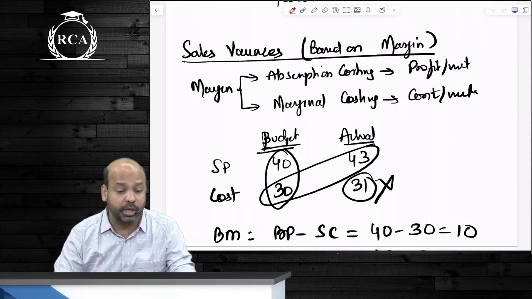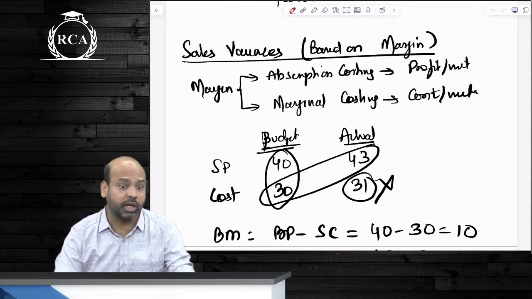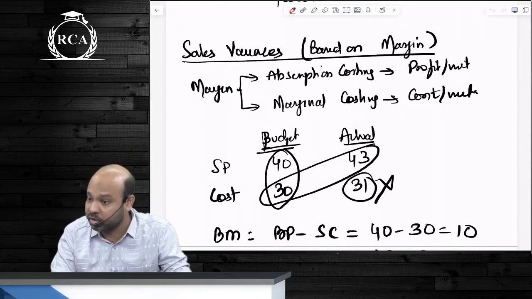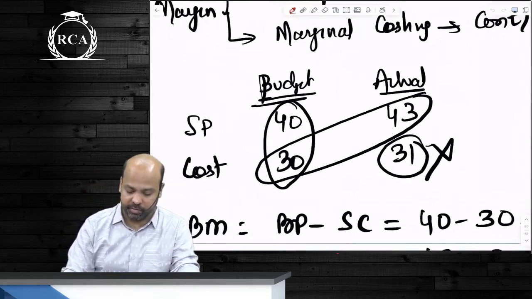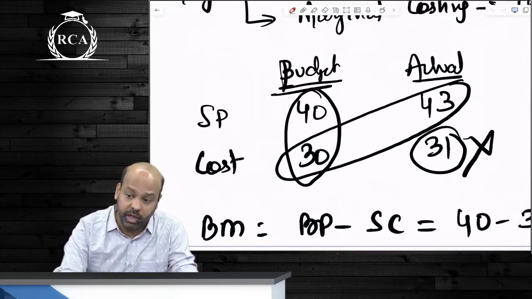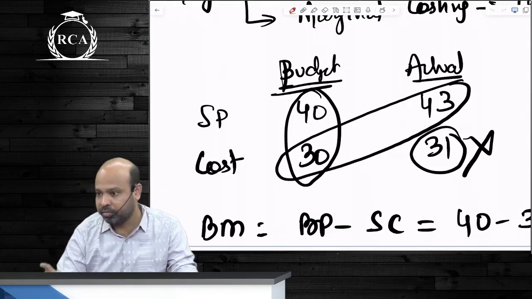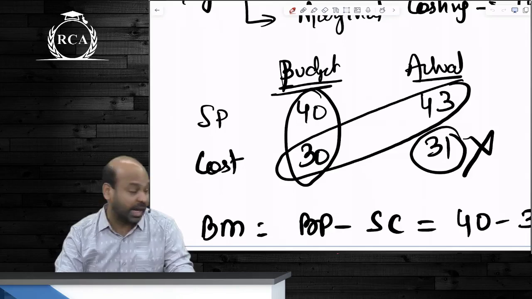One important point that I told you to remember, this is not there in your notes, I'll dictate it now. For computation of both actual margin and budgeted margin, we take only standard cost, we do not take actual cost. Look at the diagram here: budgeted margin, beta, is equal to budgeted price minus standard cost. Actual margin is actual price minus standard cost. For both budgeted margin as well as actual margin, what do we take? Standard cost into consideration. Sir, why don't we take actual cost?